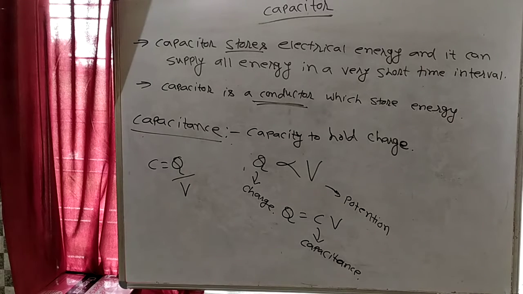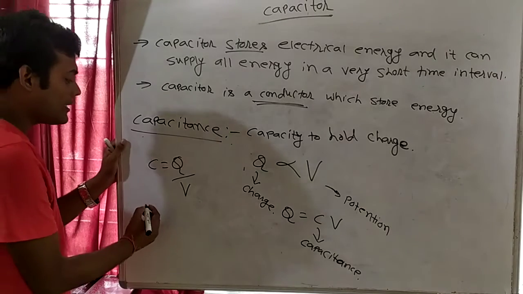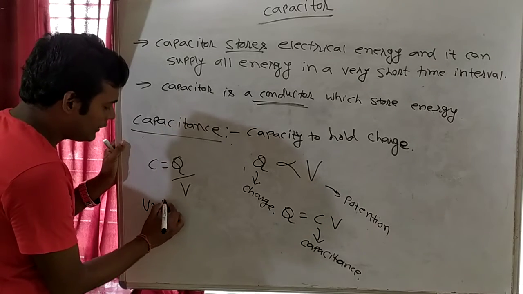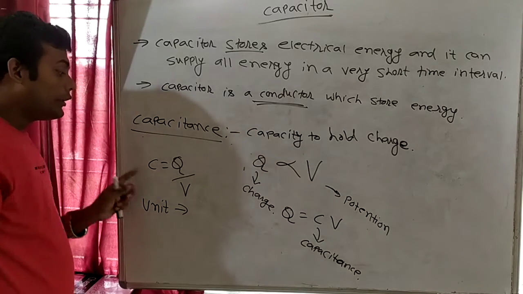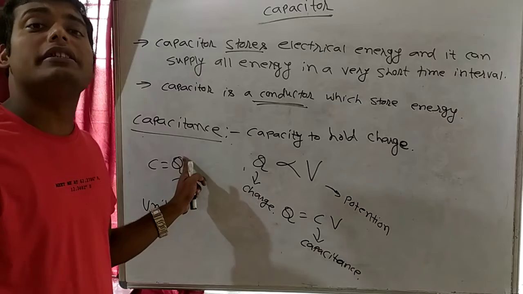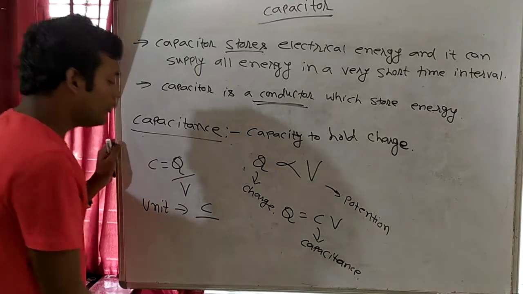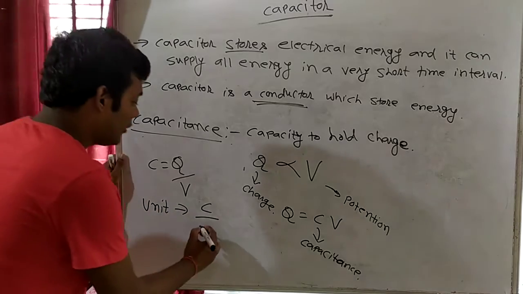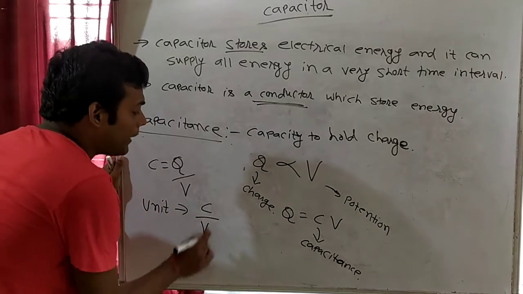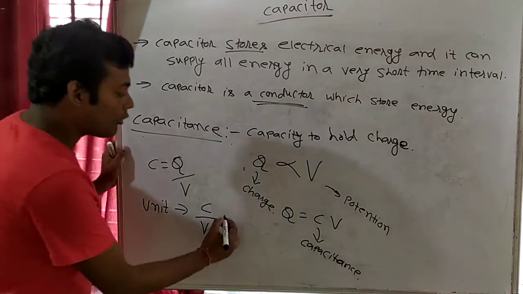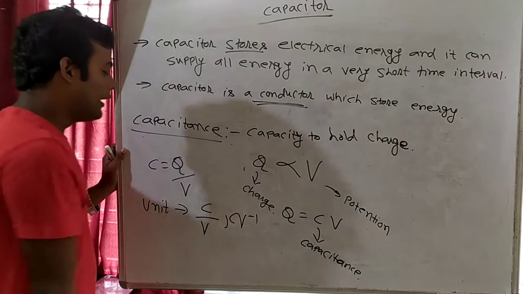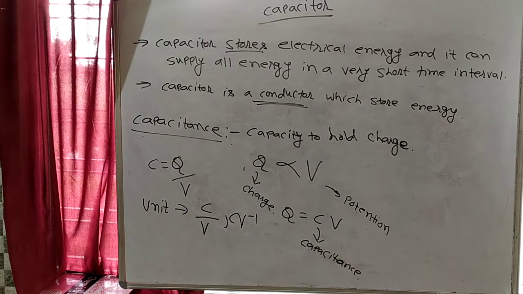Clear? What will be the unit of capacitance? Tell me the unit. Q divided by V. What is Q? Q is charge. What is the unit of charge? This is coulomb. And what is the unit of potential? Volt. So this will be coulomb per volt, or you can write coulomb volt inverse. Is it clear?